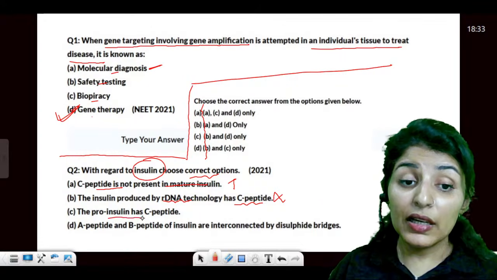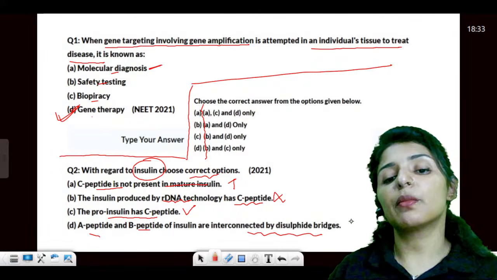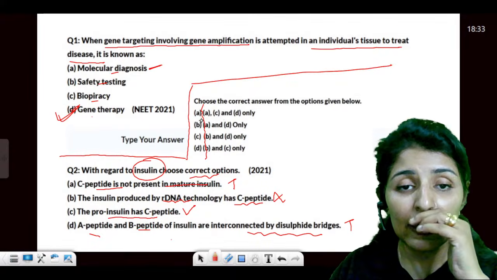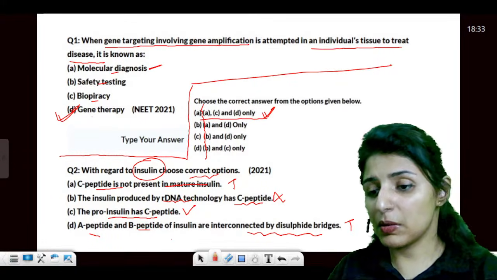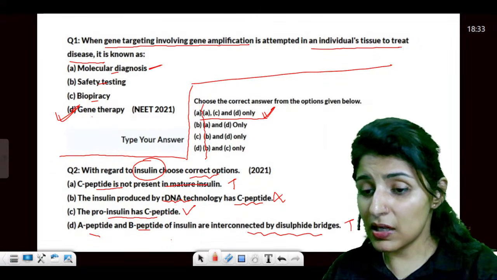Then the proinsulin has C peptide. This is true. And then A and B are interconnected by disulfide bridges. This is true. So which are the true statements? We have A, C, and D, and the answer would be this one. Are these points clear? Gene can be used to check the diseases as well as to produce medicines.